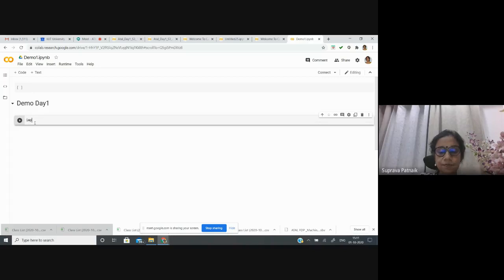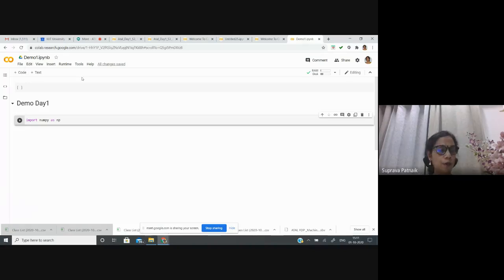Suppose you say import numpy as np. By simply clicking on this arrow, this cell will be executed. The very first time when you execute it, it takes a little bit longer, but subsequent cells will be easily executable. Okay, so this is how to begin.